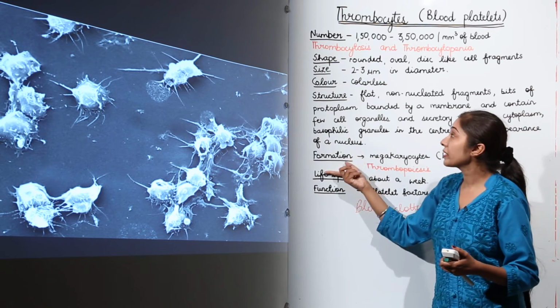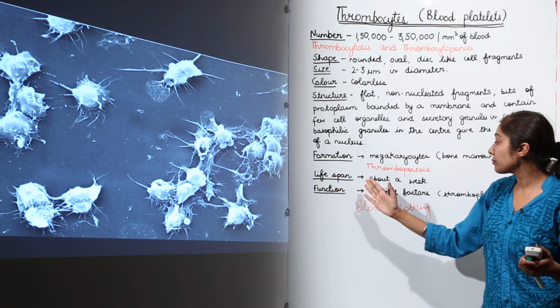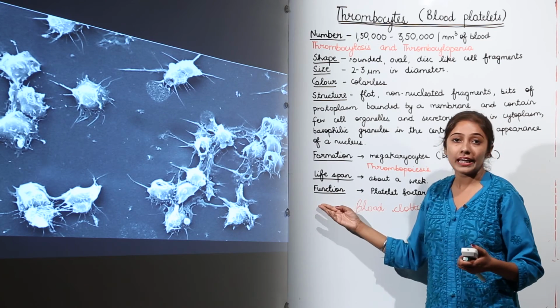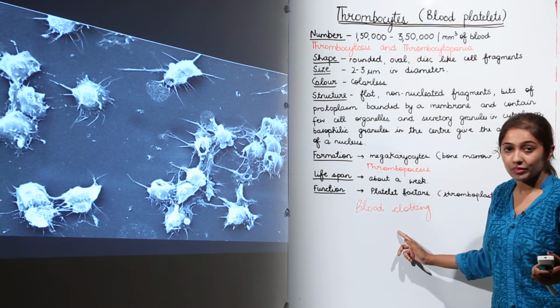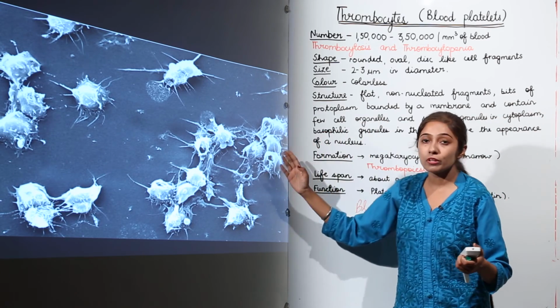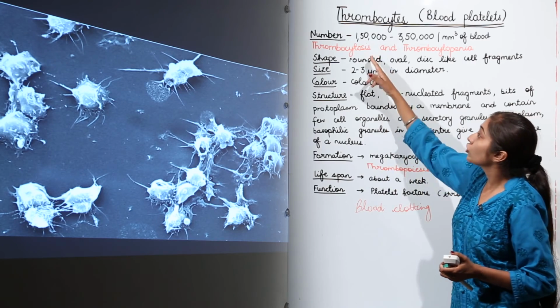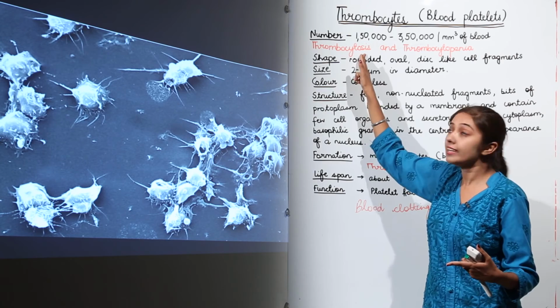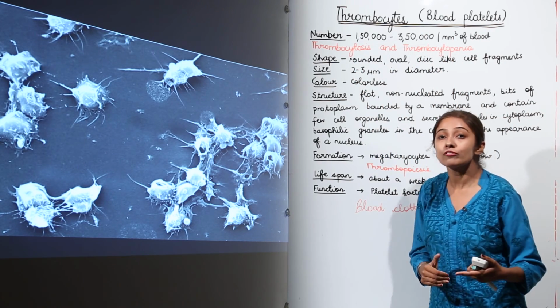The process of formation of thrombocytes we call thrombopoiesis, and the lifespan is approximately a week, 7 to 9 days, and the main function of platelets, thrombocytes, is blood clotting. So this is an electron microscopic view of the blood platelets. Thrombocytosis is a condition when there is an increase in the number of thrombocytes, and thrombocytopenia is a condition when there is a decrease in the number of thrombocytes.